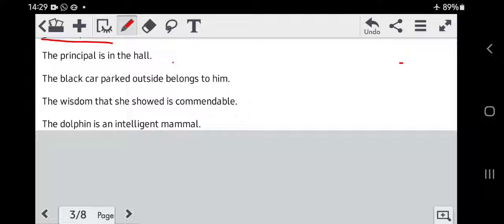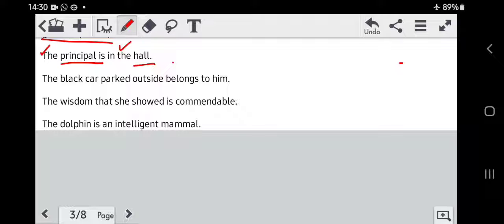The principal is in the hall. Now here we are talking about, as I told you, when you want to add an article or pick out an article, what you have to find? You have to find the object, that is the noun. Now which are the nouns over here? Principal is a noun and hall is a noun. Now what are we specifically talking about? The principal is in the hall. Now why do they put the and not a? Because they are talking about a specific principal, therefore the article the is used, who is in the specific hall,